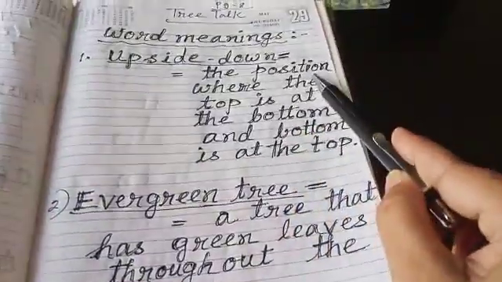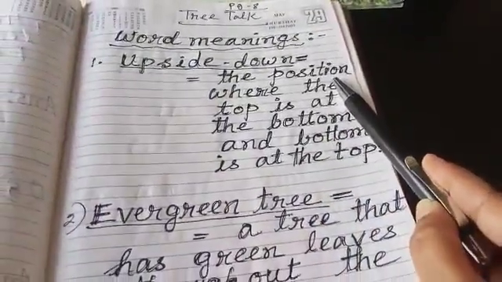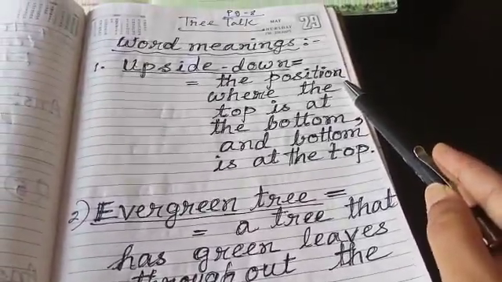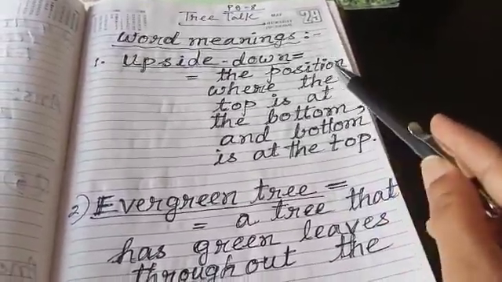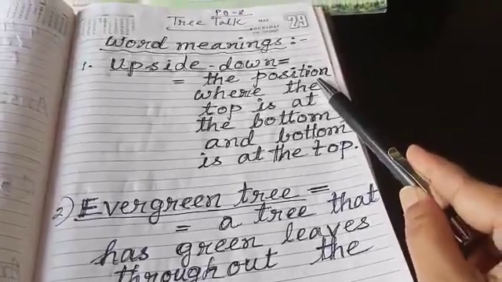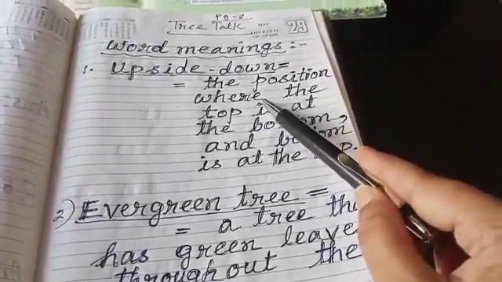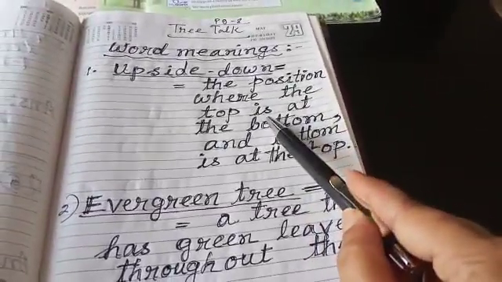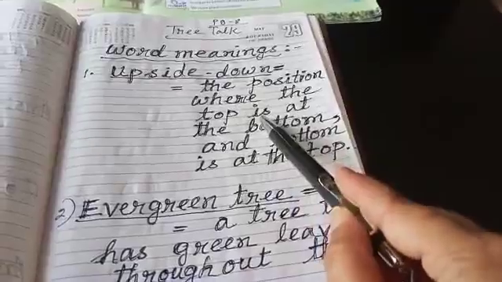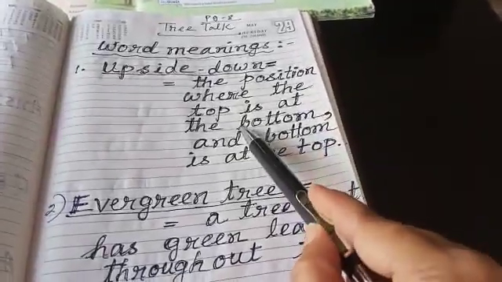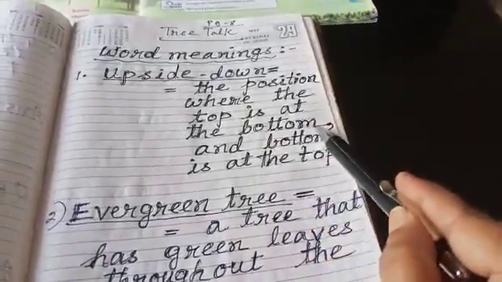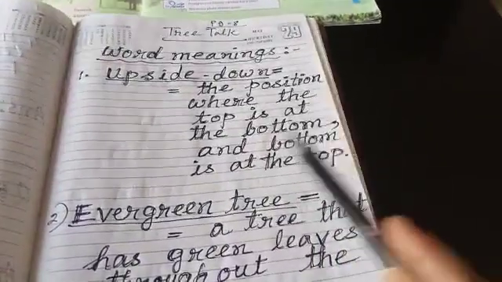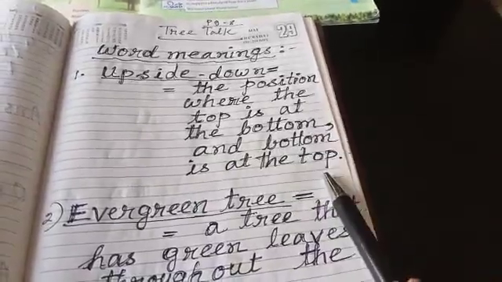The position, P-O-S-I-T-I-O-N, position, where, W-H-E-R-E, where, the top is at the bottom, B-O-T-T-O-M, bottom, and bottom is at the top.